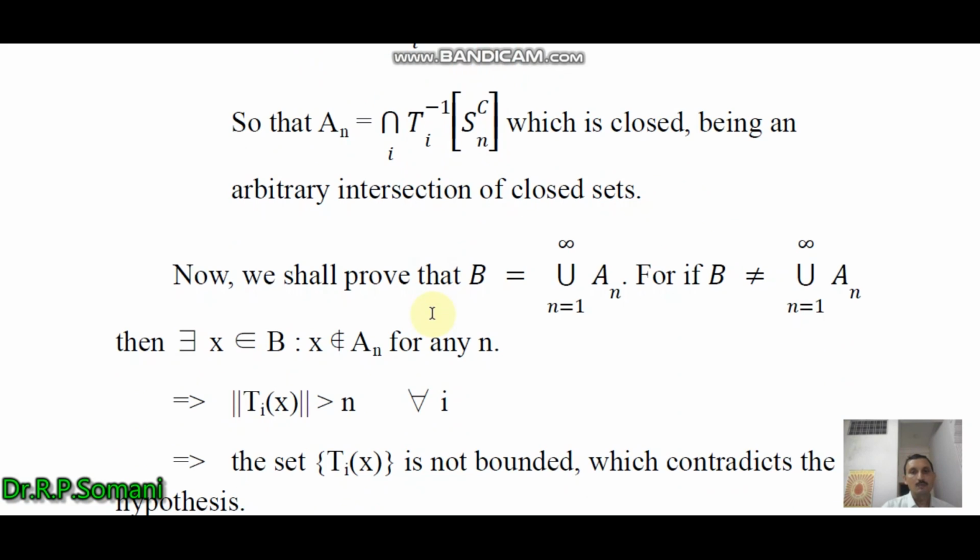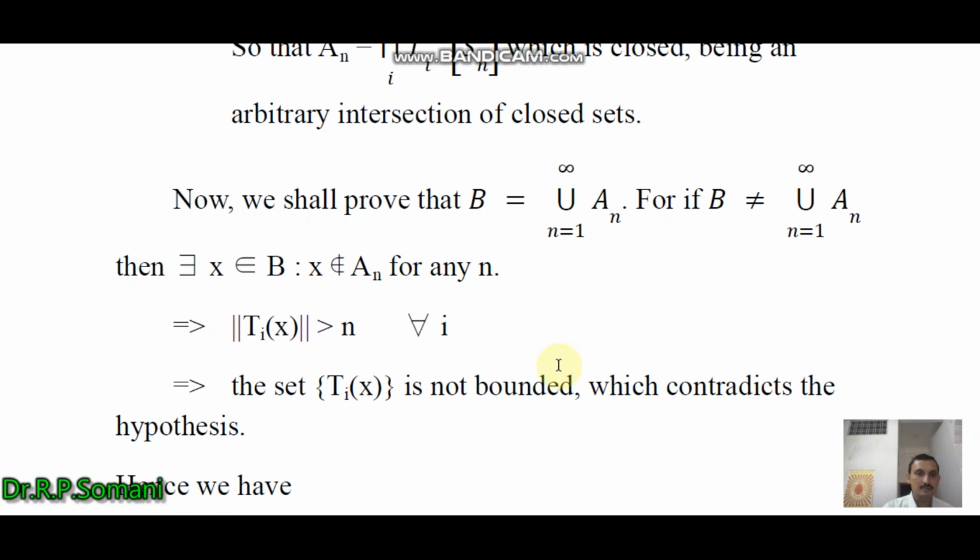Now we shall prove that B equals the union of such sets An, n varying from 1 to infinity. Suppose that B is not equal to the union of An, n from 1 to infinity. Then there exists x belonging to B such that x does not belong to An for any n.